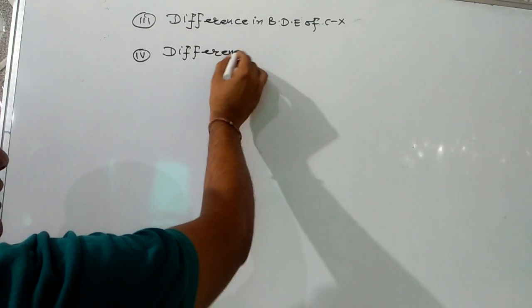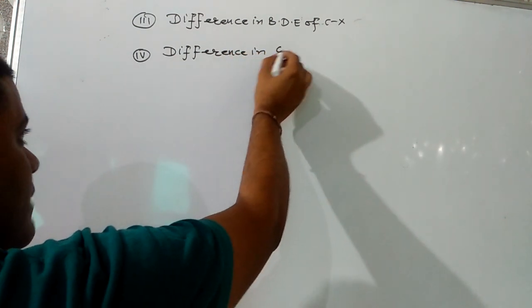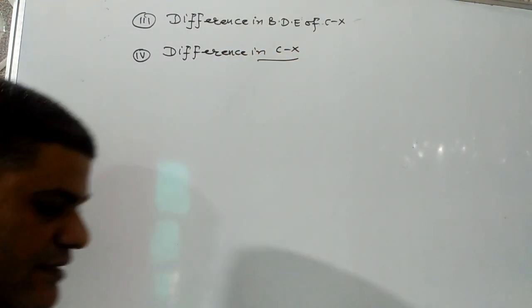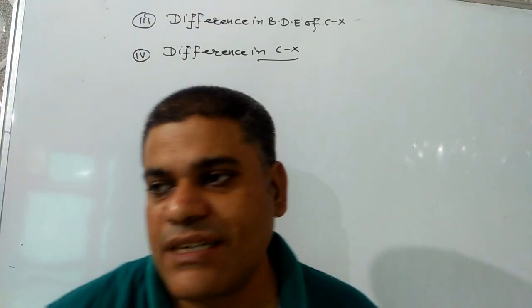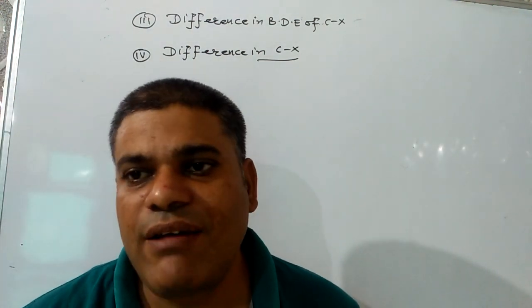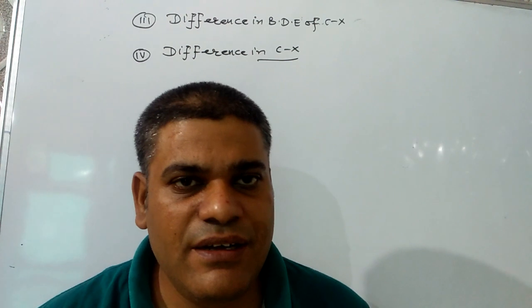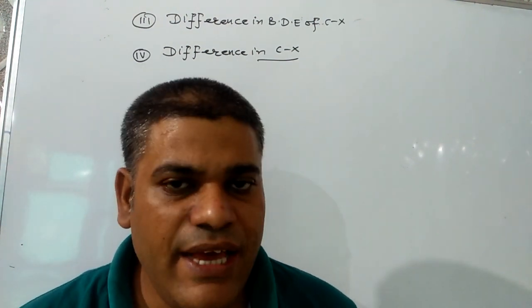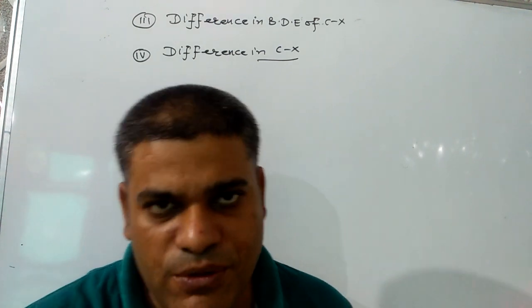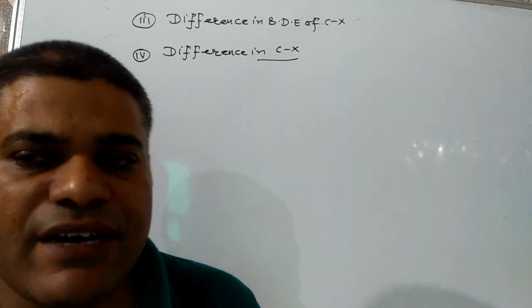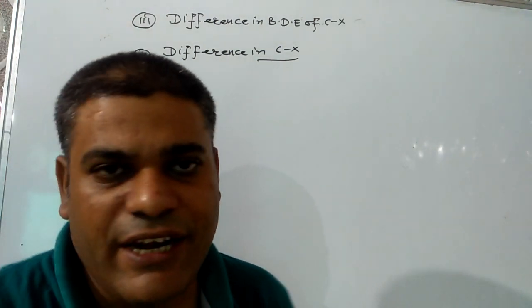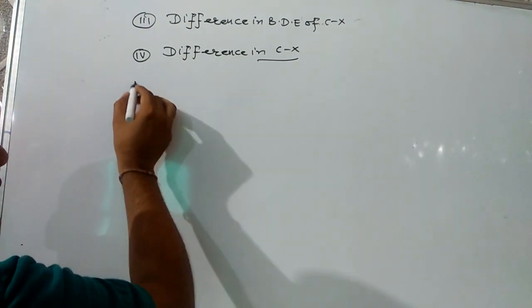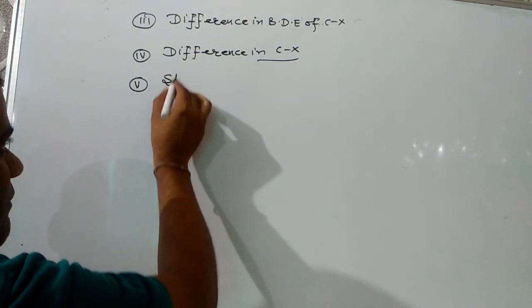And the fourth reason is the difference in polarity of the carbon halogen bond. As I mentioned about dipole moment, haloarenes have lesser dipole moment than haloalkanes because the electron density gets dispersed due to resonance. Hence, the carbon halogen bond is less polar in haloarene. And the fifth factor is steric hindrance.